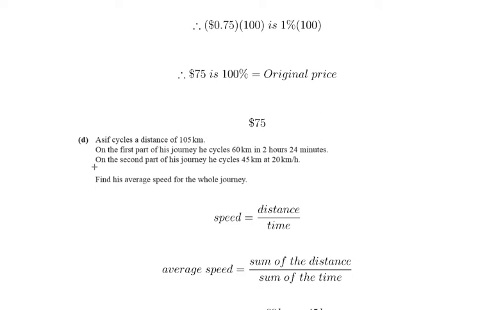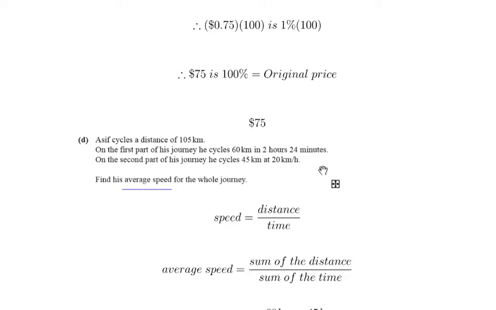On the first part of his journey, he cycles 60 kilometers in 2 hours 24 minutes. And on the second part of his journey, he cycles 45 kilometers at 20 kilometers per hour. Now, he could have taken a break of a couple of weeks, months, years, we don't even know. What we want to find out is the average speed.